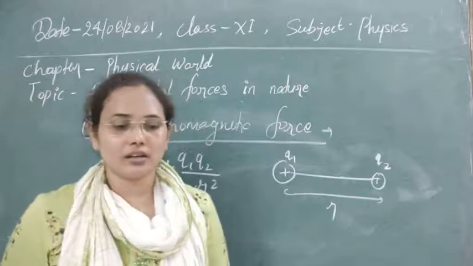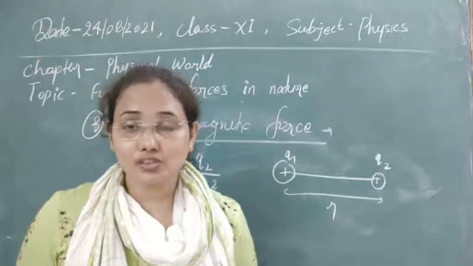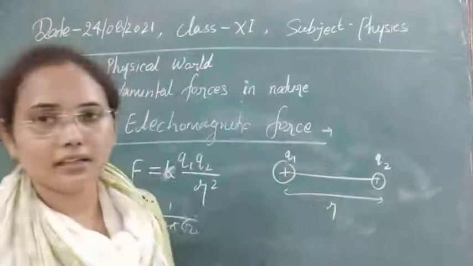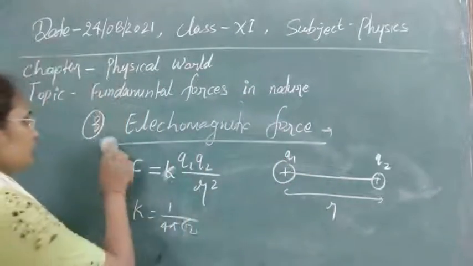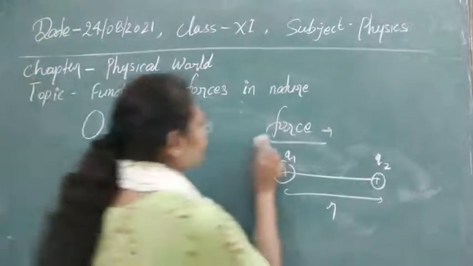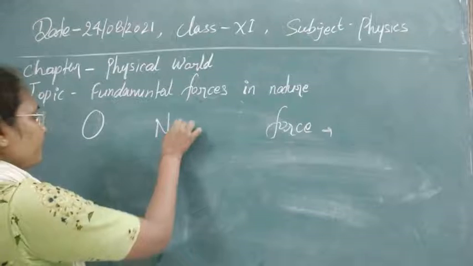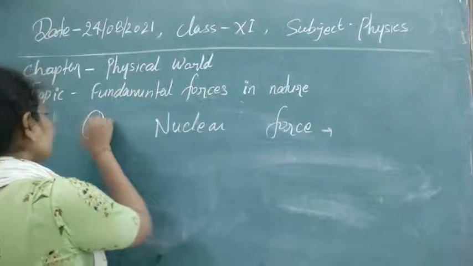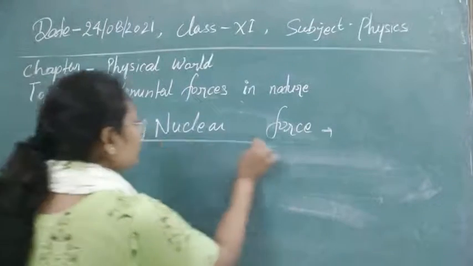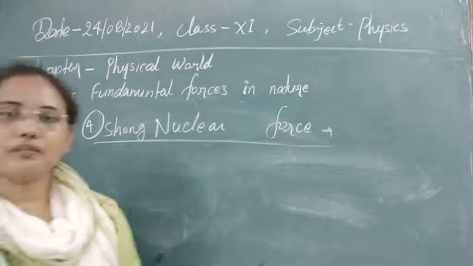Actually, not third largest, it is the second largest strength force, because I will make the arrow diagram for the strength also. But before that, let's see the last force, the fourth force in nature, called nuclear force. We are also calling it strong nuclear force, because I have already written the weak nuclear force. So here the strong nuclear force is the fourth one.